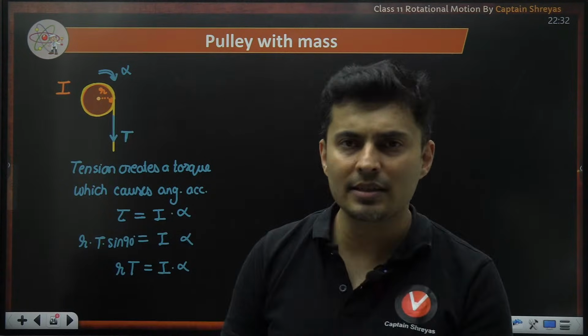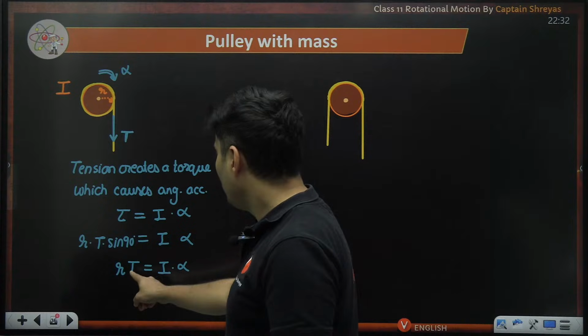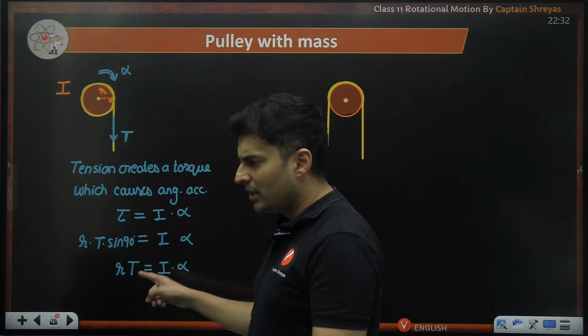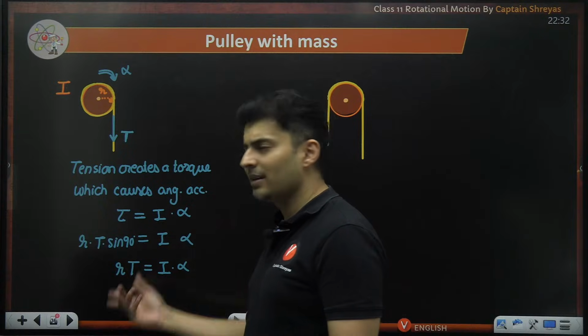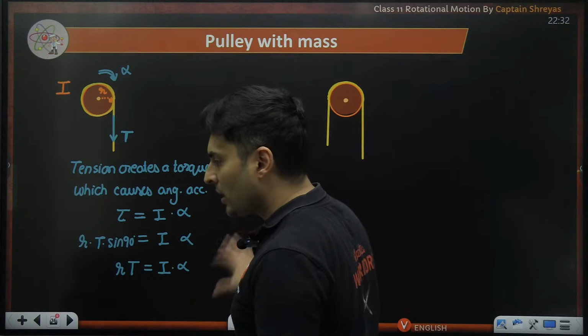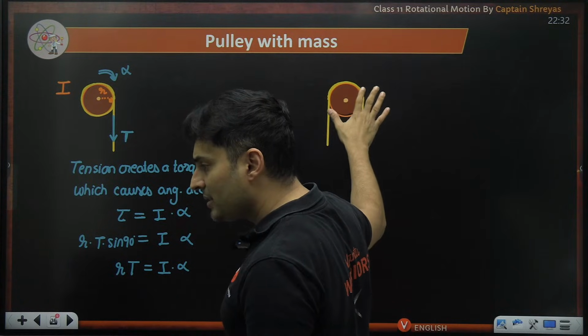Is this clear? Is this concept clear? How this tension, if I know it, I can multiply it with R. I know I can find alpha. Or if I know alpha, I can find tension. Simple.